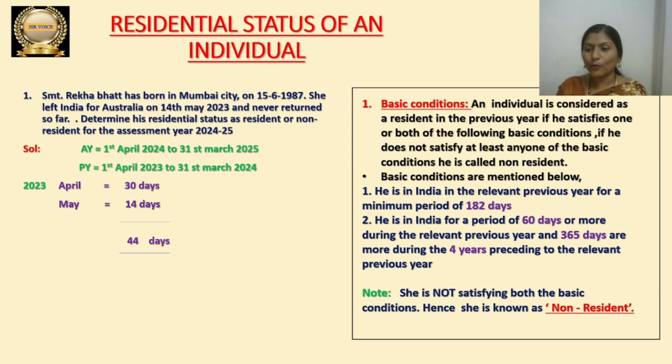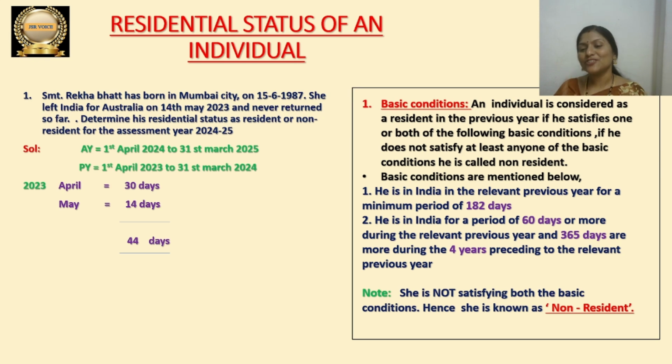But along with that, she has to stay in India 60 days during the previous year. She is not satisfying that. Only half of the second condition she is satisfying, and the remaining half she is not satisfying. So we can say that the second also she is not satisfying. She is not satisfying the first condition, she is not satisfying the second condition. So if she does not satisfy any one of the basic conditions, we can call that individual person a non-resident.